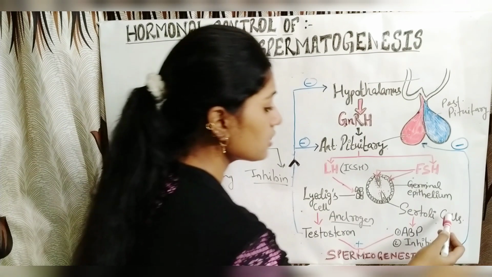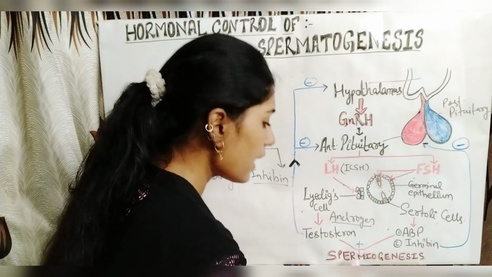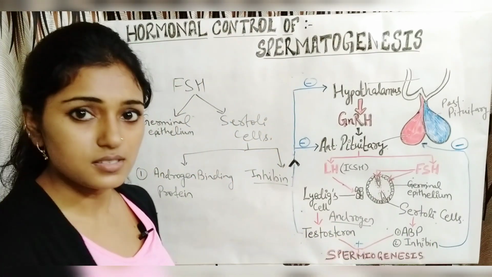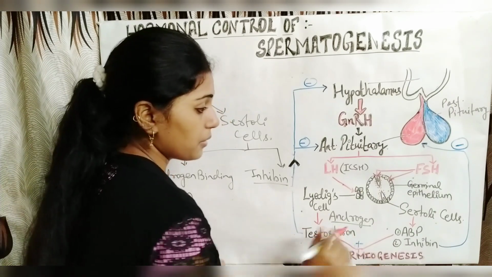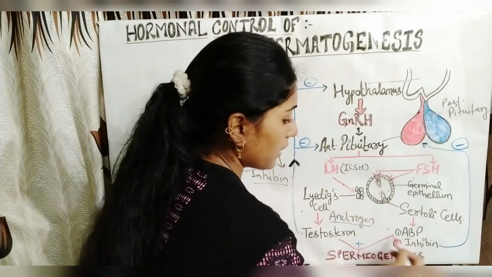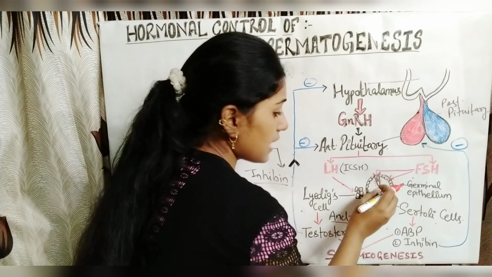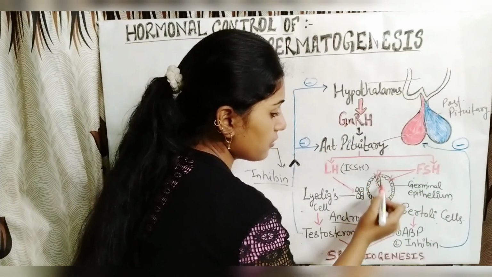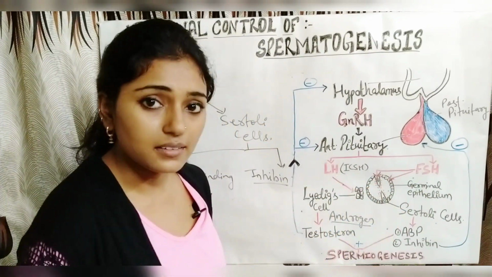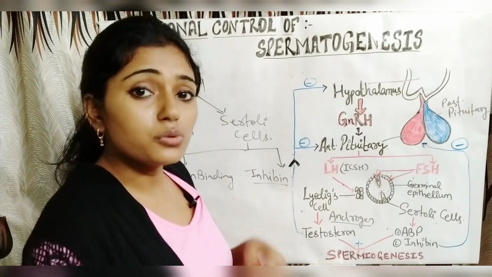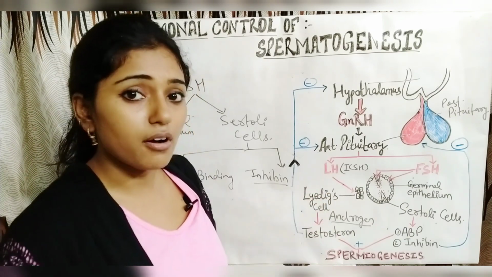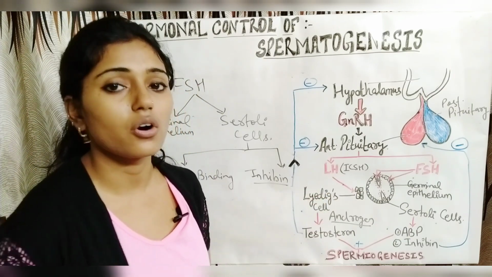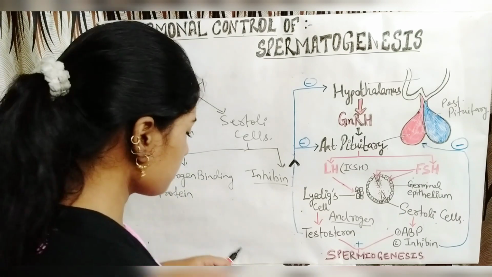This is how the Sertoli cells also help in the formation of spermiogenesis. The testosterone bound to the androgen binding protein inside the seminiferous tubule helps the spermatids to mature and transform into the fully mature spermatozoa.